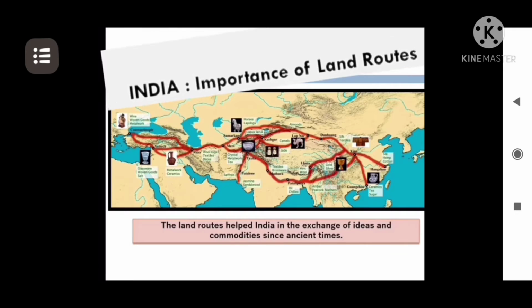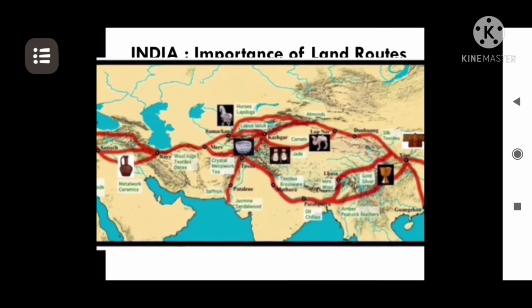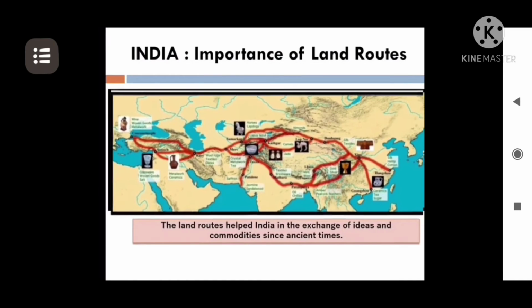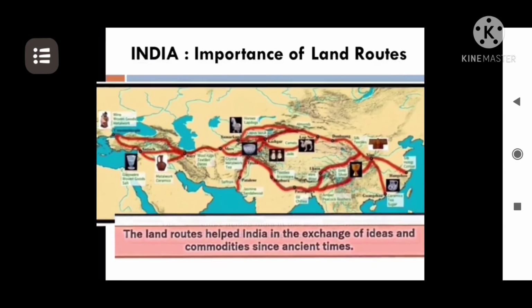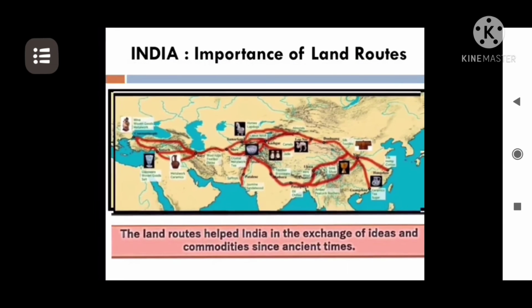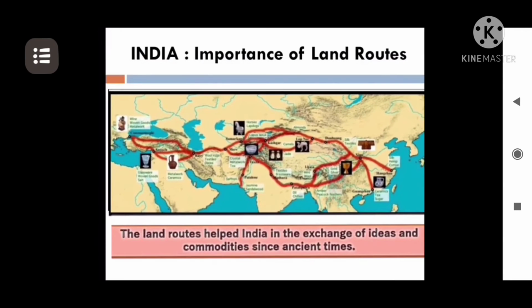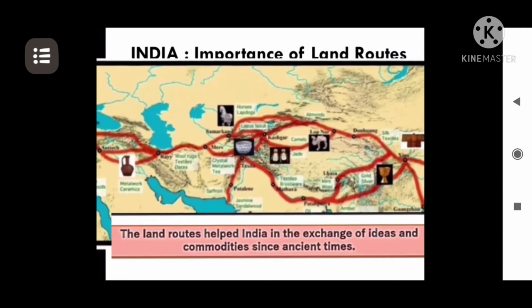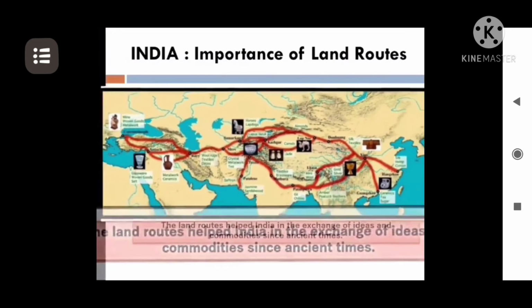The second most important aspect talks about the land routes. Much before the oceanic routes were developed and discovered, there were land routes. These land routes have been the major medium for connectivity among people, and for exchange of ideas and commodities since ancient times. So let's have a look at how the land routes have been important to us.